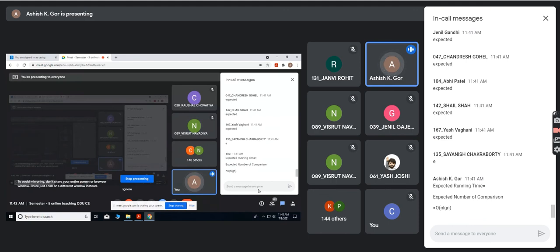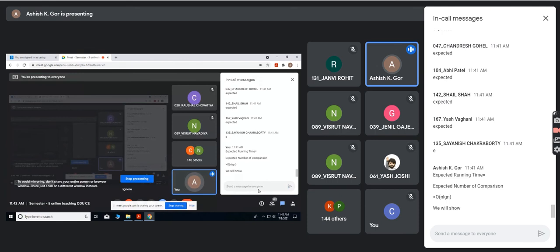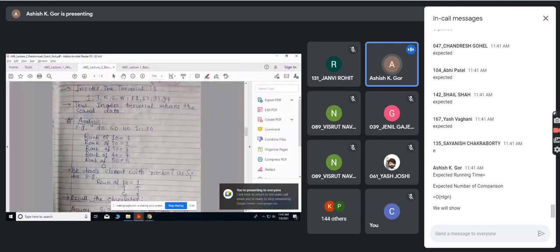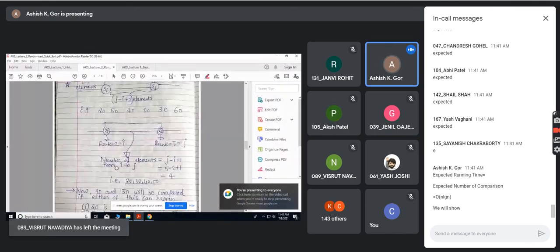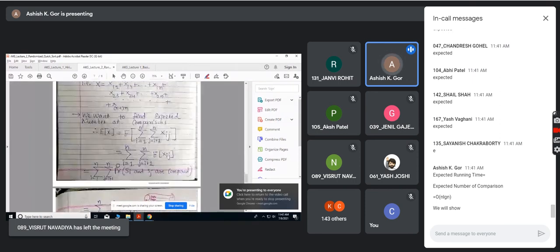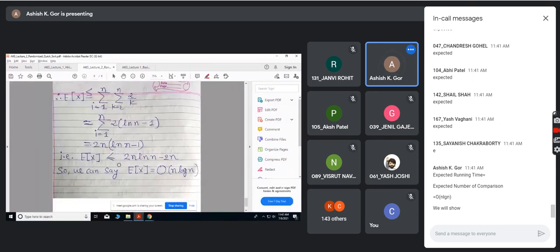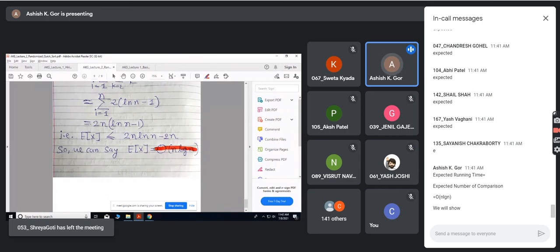We will show this using the concept of random variable and indicator random variable in the next lecture, that finally the expected number of comparisons is n log n.